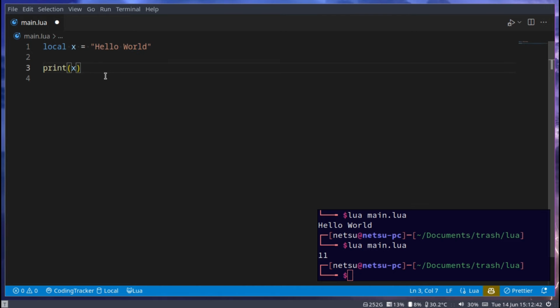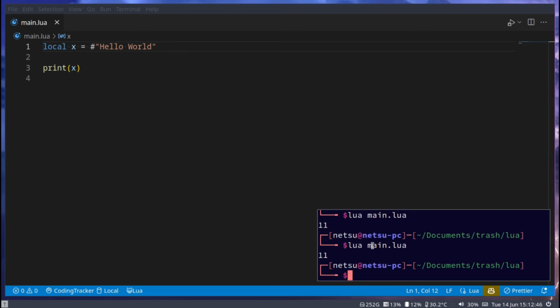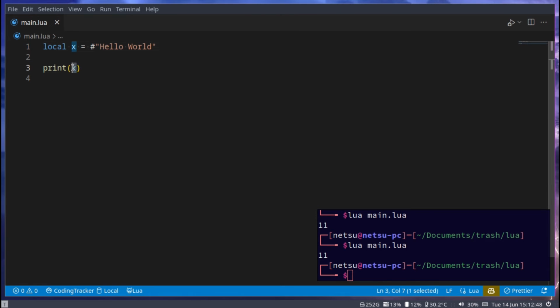We could also put the hashtag here. This will also get us the length of the string. Because remember, x here is just a placeholder for this string here. So this right here, that x, is the same as me doing this.